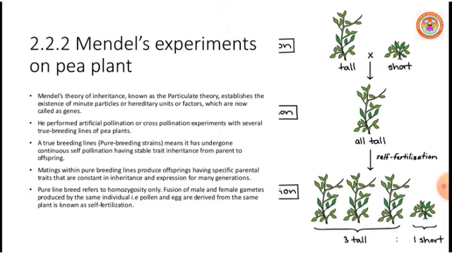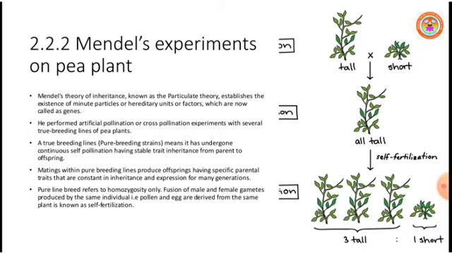What is meant by true breeding? A pure breeding or true breeding line means that it has undergone continuous self-pollination, having a stable trait or character inherited from parents to offspring.